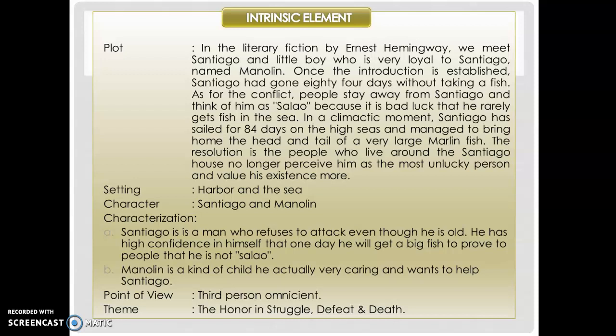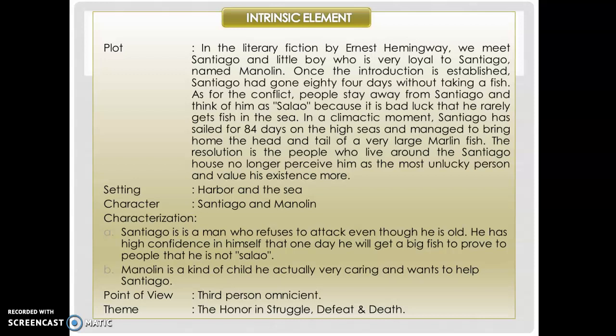As for the conflict, people stay away from Santiago and think of him as Salao, because it is bad luck that he rarely gets fish in the sea. In a climactic moment, Santiago has sailed for 84 days on the high seas and managed to bring home the head and tail of a very large marlin fish. The resolution is the people who live around the Santiago house no longer perceive him as the most unlucky person and value his existence more.